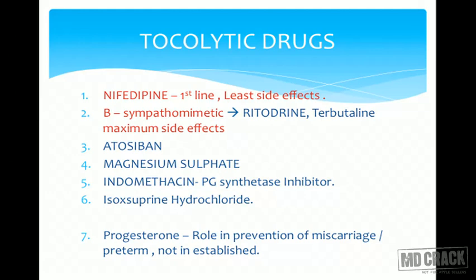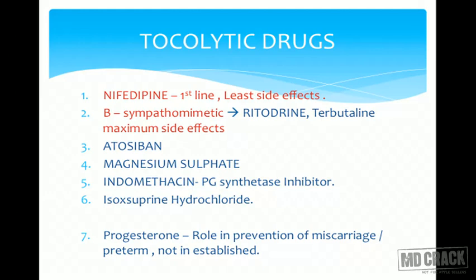Now there can be an MCQ on which will be the drug of choice. So the first line tocolytic or drug of choice for tocolysis is nifedipine. It's a calcium channel blocker and it has the least side effects. That's why it's the preferred one. But it still has some side effects. But compared to other drugs, it has the least side effects. Beta sympathomimetics, ritodrine and terbutaline, they have maximum side effects.